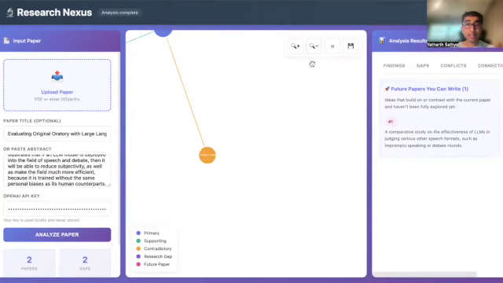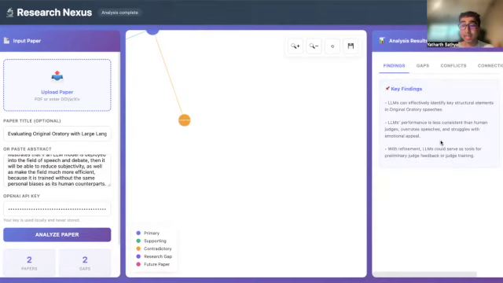It also generates a neat little graph which clearly showcases how the field is moving in the current direction, talking about the primary paper and contradictory ones, supporting ones, the research gap, and future papers. It's especially key when researchers are referencing reference papers.